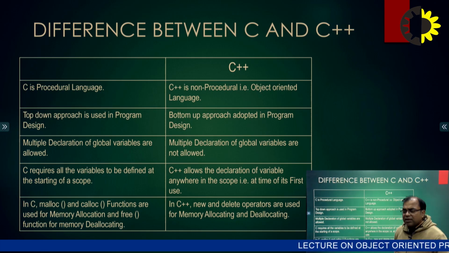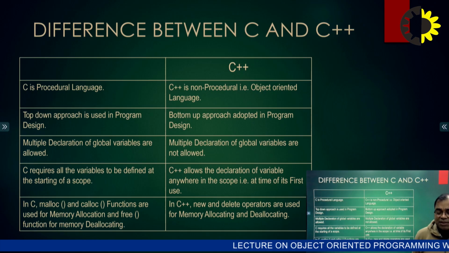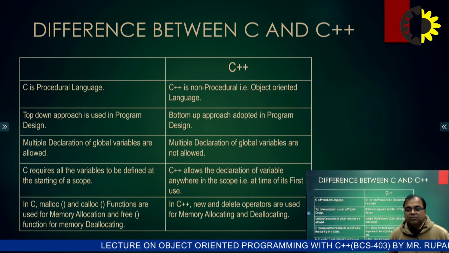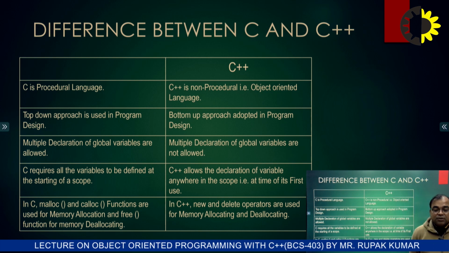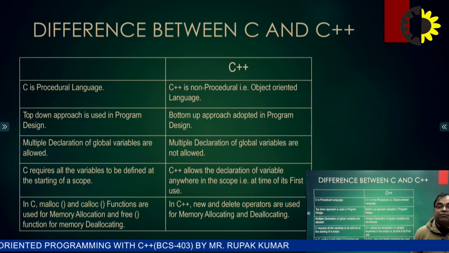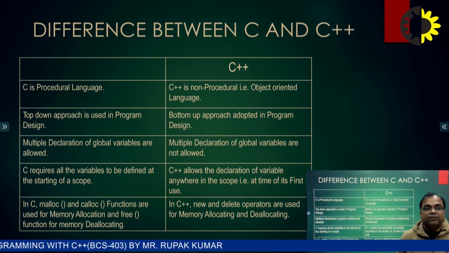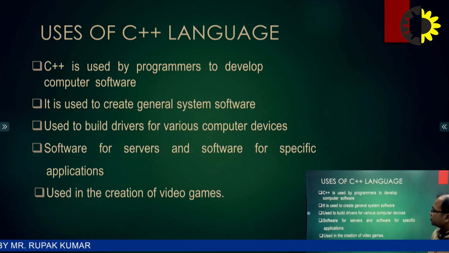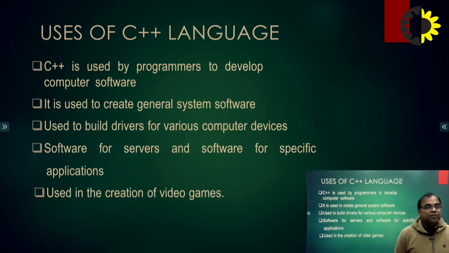Clear? So this is the basic difference in C++. But we can say there is a drastic change. There is an era of programming languages where we can introduce a very beautiful concept of programming. That is what we can say OOPS, or C++. Now, the use of the C++ language.